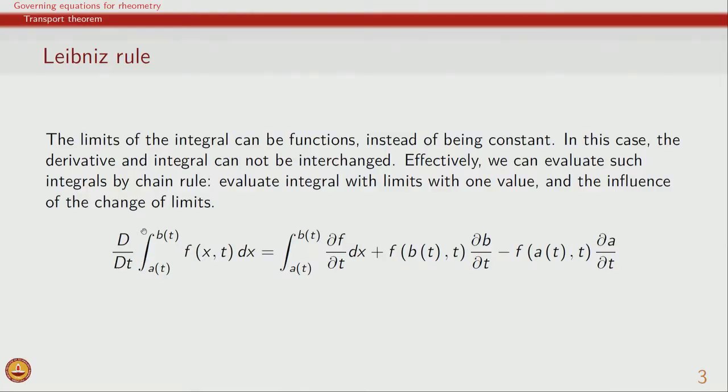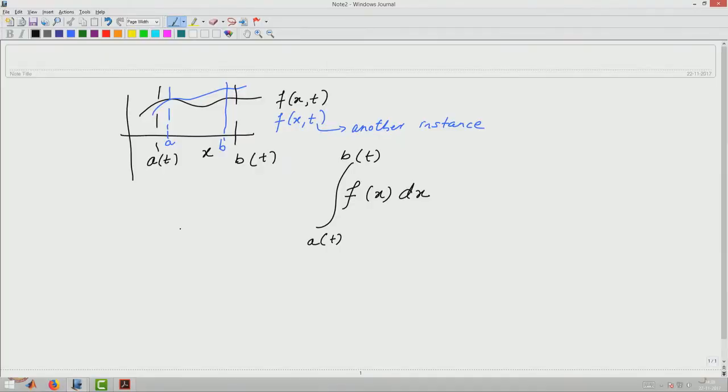The rule is as follows: the derivative of an integral can be written in terms of two terms. One term is related to the derivative of the function itself over the same domain. The domain here is from a to b, so basically we are interested in solving the problem from a to b.